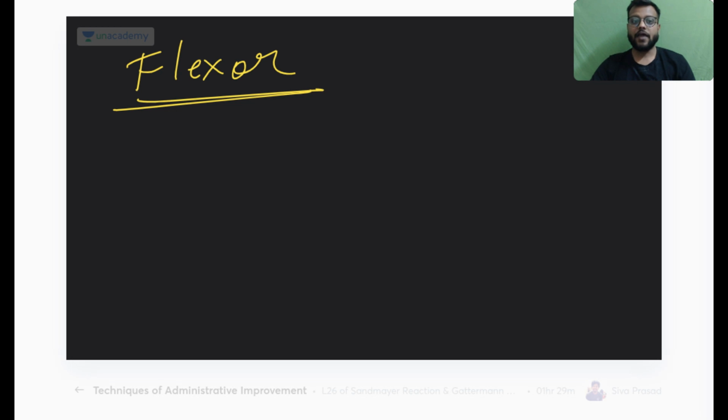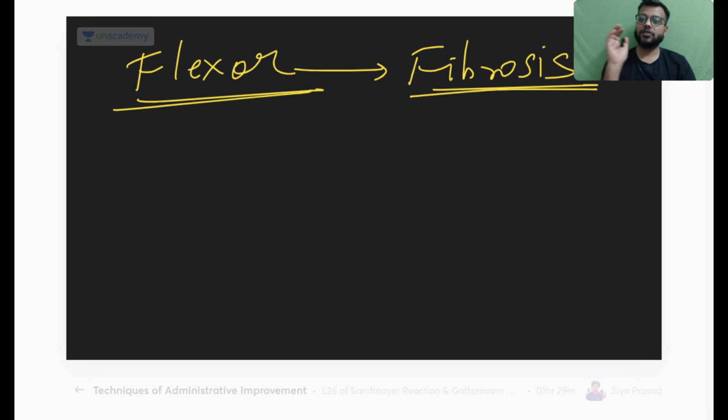In this, the flexor compartment is affected. Then the healing will be by fibrosis, and there will be a fibrous band which will lead to this type of contracture. Here, how do we test this? It is a very simple test. If you want to extend your fingers, then your wrist should be flexed, and if your fingers are extended, then your wrist cannot be flexed.